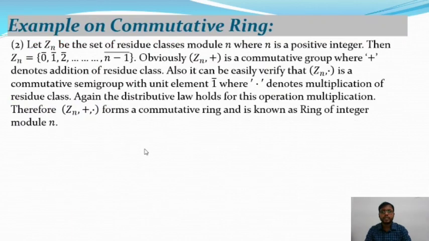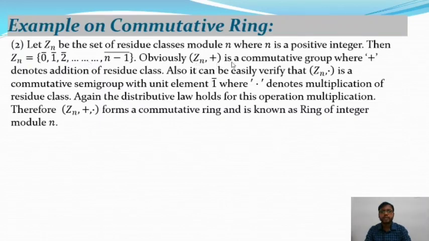After that we will take the second example on the commutative ring. Let Zn be the set of residue classes modulo n, where n is a positive integer. Then the elements of Zn are 0 bar, 1 bar, 2 bar, and up to n minus 1 bar. So there are n elements, starting from 0 bar. These are all the residue classes modulo n.